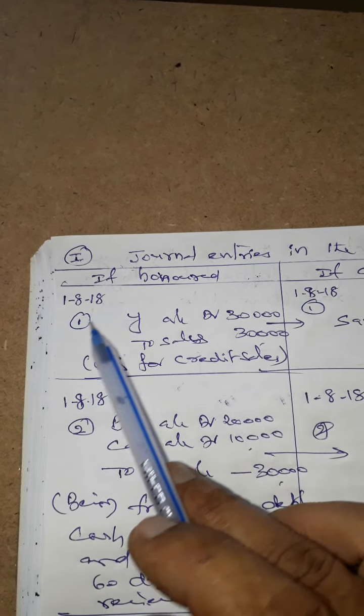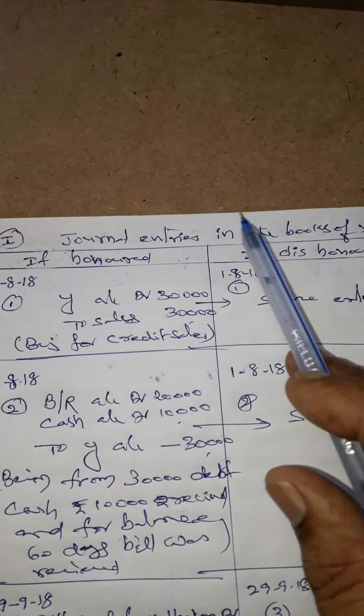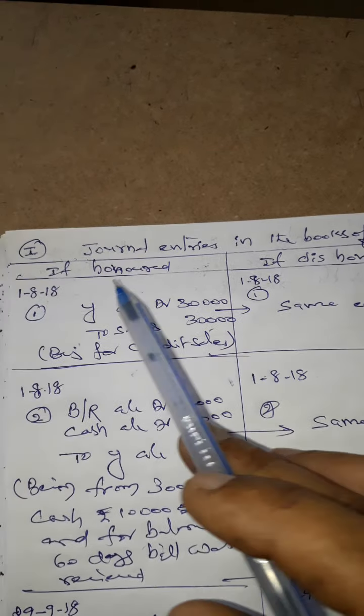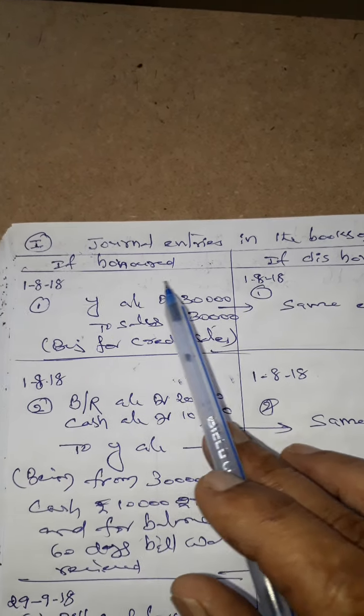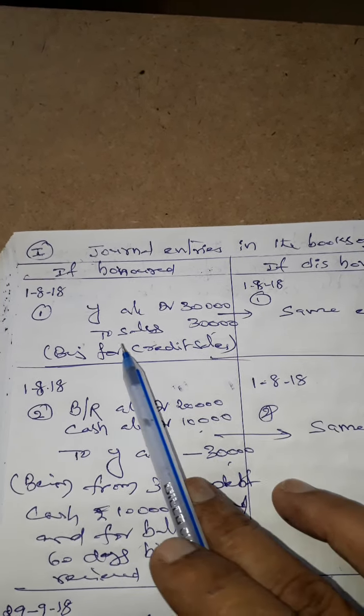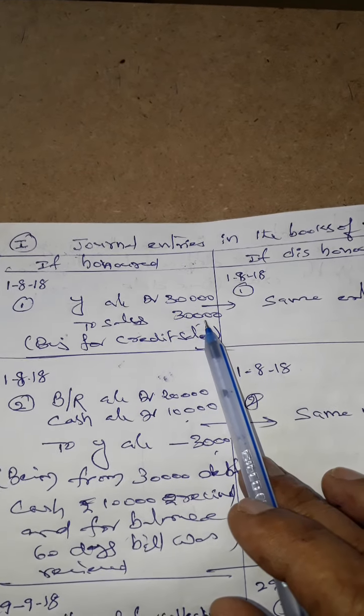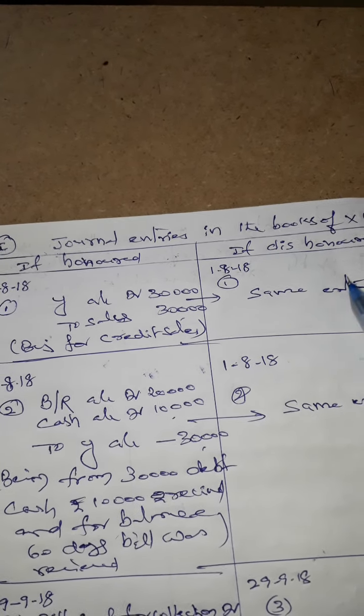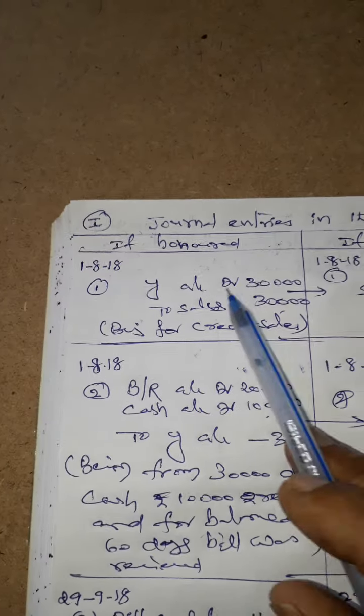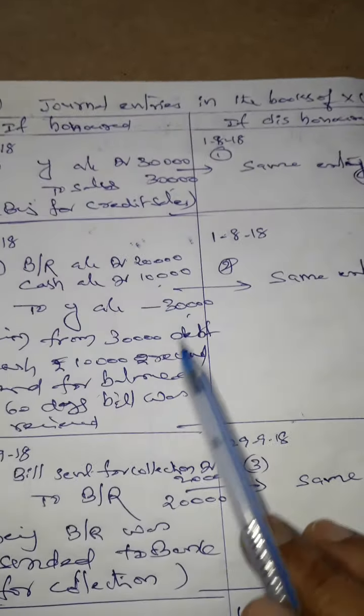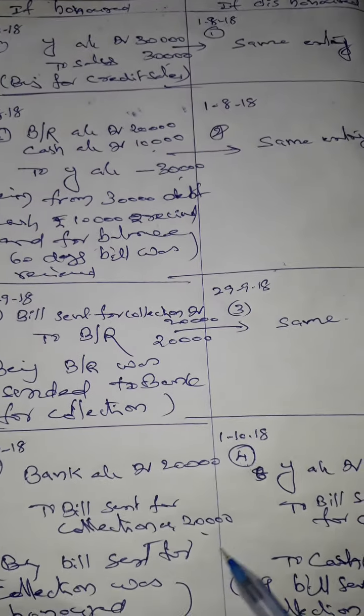First, on August 1st, Mr. X was selling stock to Y. These are all entries in the books of X. Y is the receiver, so debit the receiver account and credit the sales account: Y to sales, 30,000. Here we can pass the same entry in case of dishonored also. First entry similar, second entry similar, third entry similar, fourth entry can be changed.